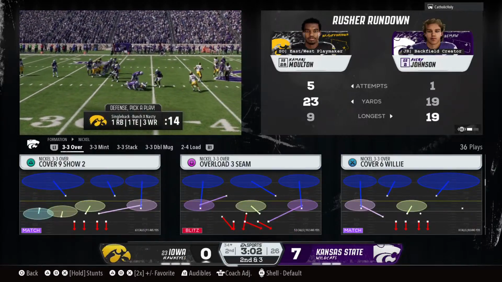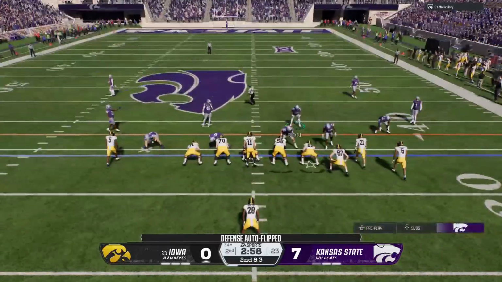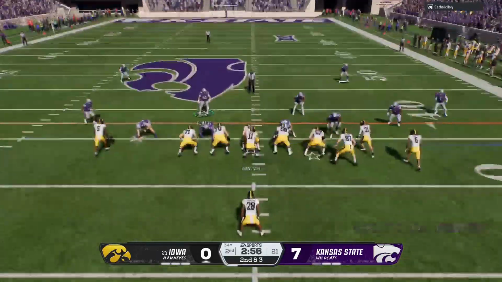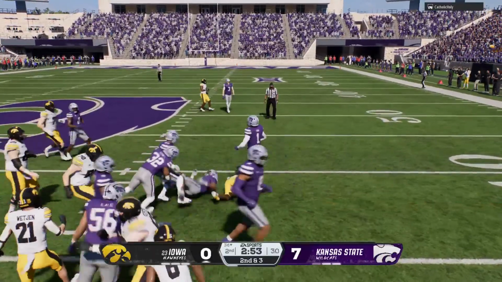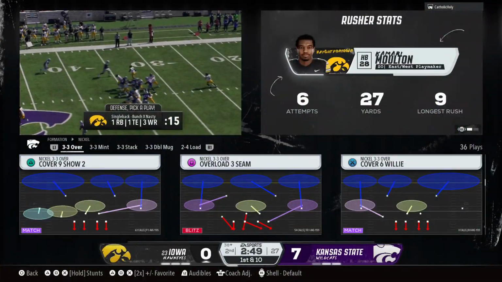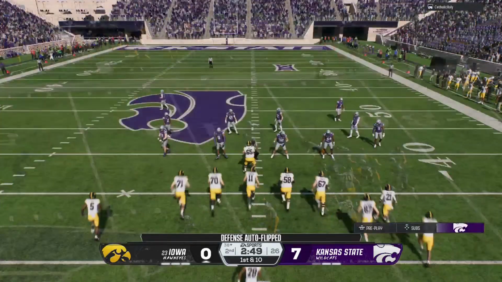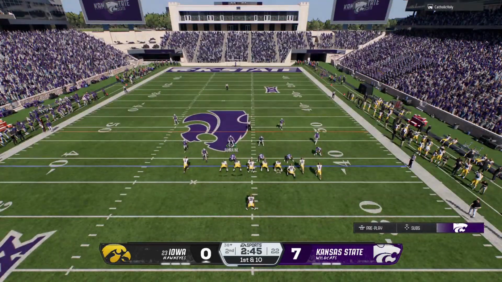You want to make play calling easy for an offensive coordinator? Run the ball like that every play. I mean, when you can run that on first down and set up a short yardage on second down, it makes play calling easy. Every single call on that sheet is available here on second down. All right, nothing flashy there. He just did what it took to get the first down. It's 1st and 10 from the 38-yard line.